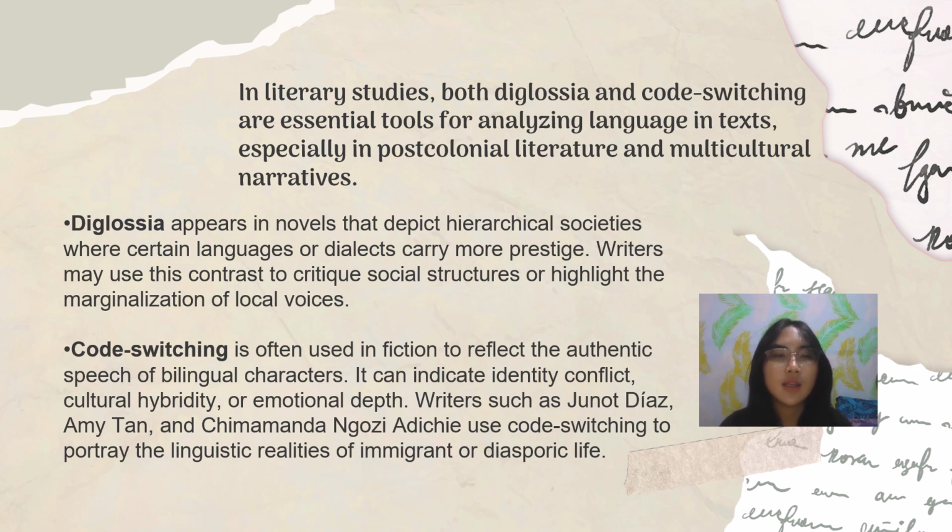Diglossia appears in novels that depict hierarchical societies where certain languages or dialects carry more prestige. Readers may use this contrast to critique social structures or highlight the marginalization of local voices.